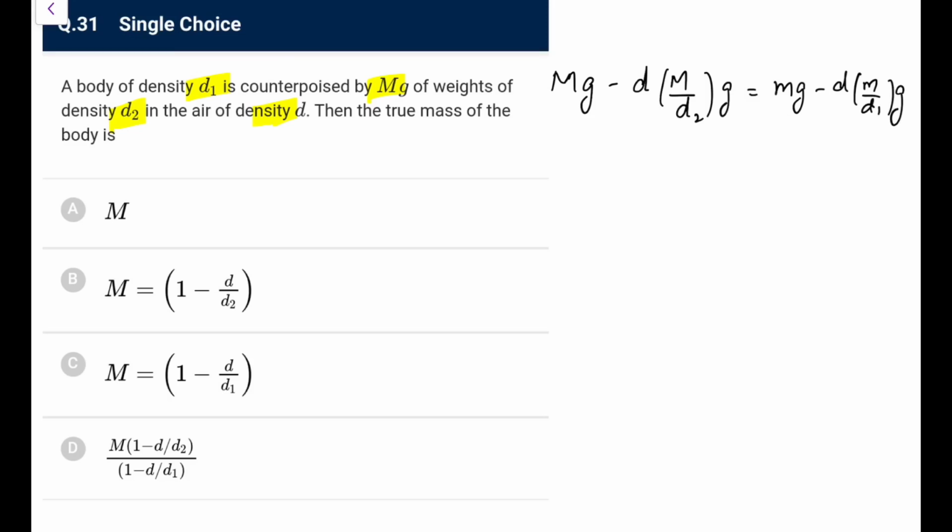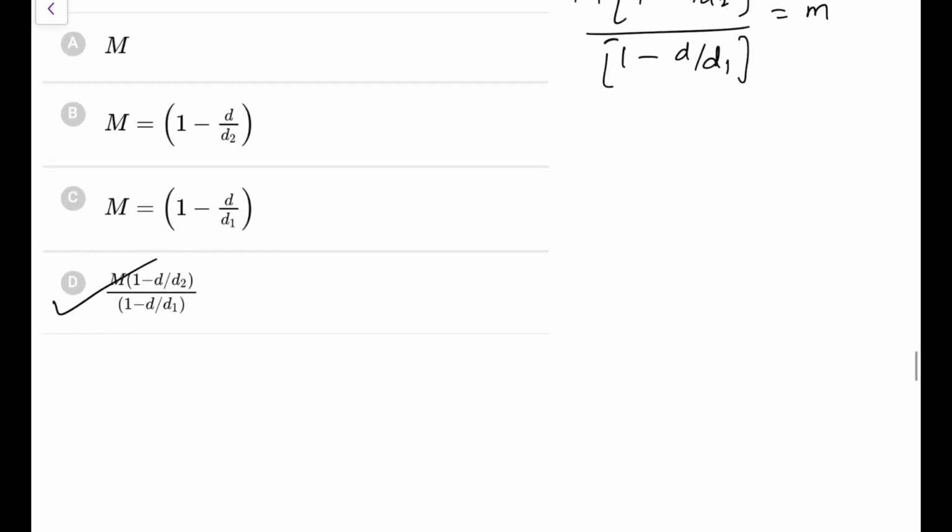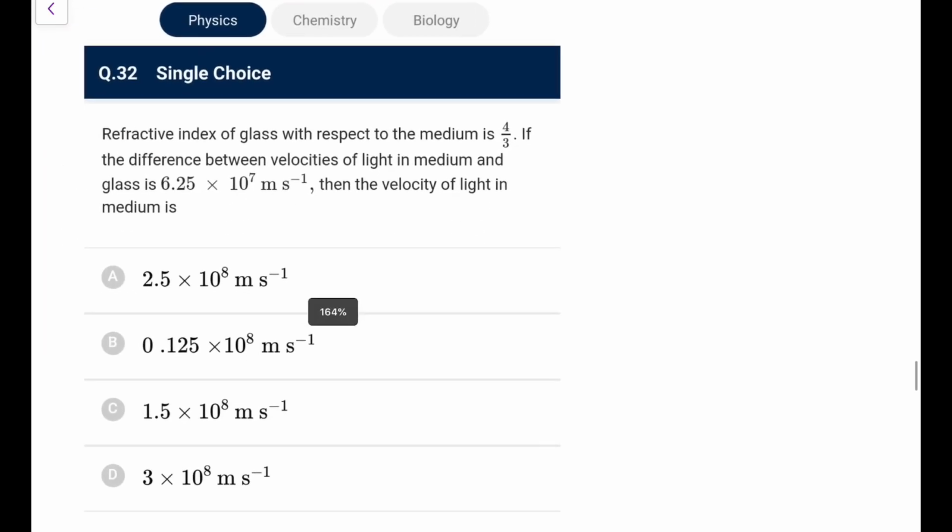Now you have to find the true mass. The g goes away, so we get M times (1 minus d by d2) on one side, and on the other side (1 minus d by d1) times small m. So this is the answer you can directly go for. Nice question, just understand it and solve.